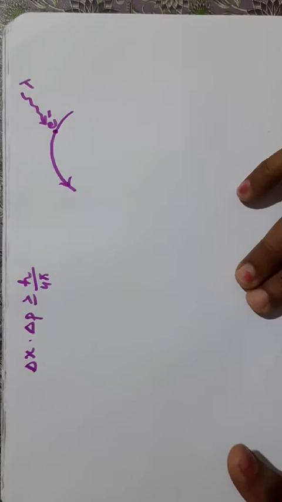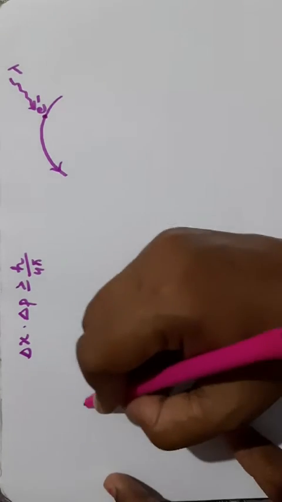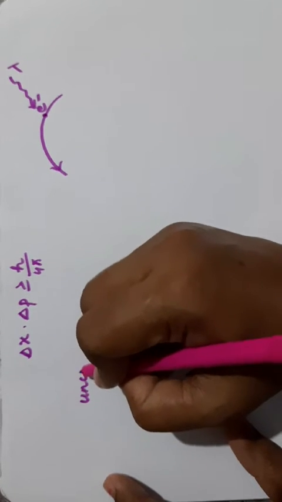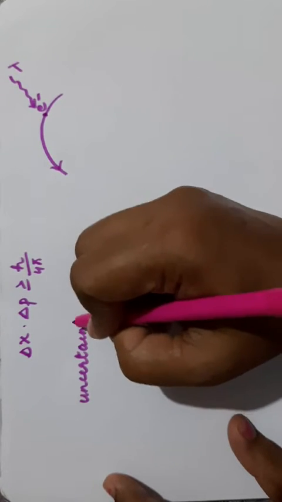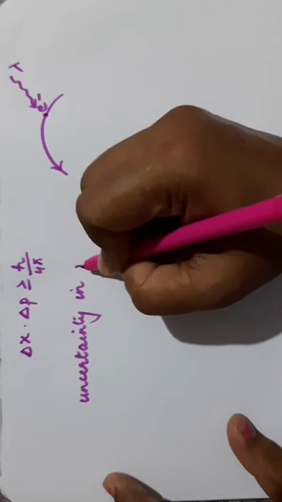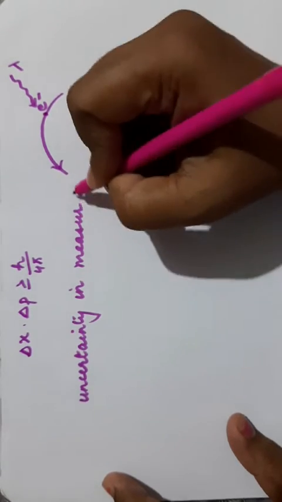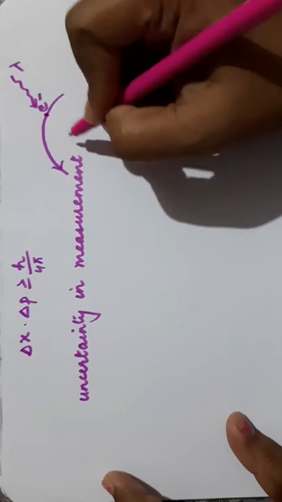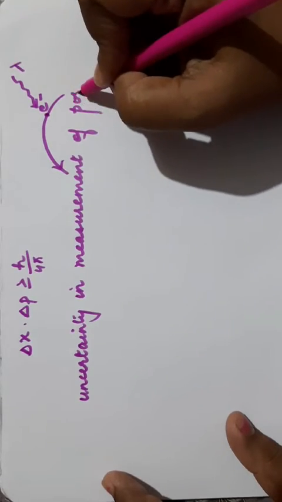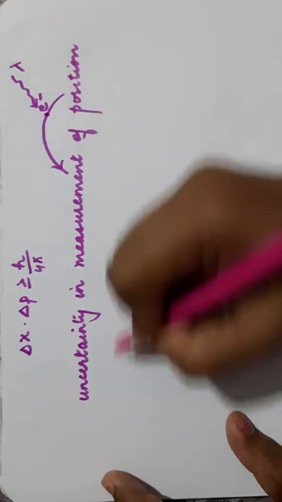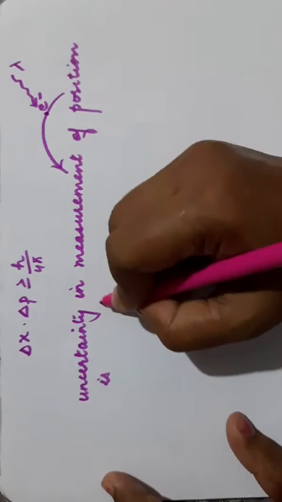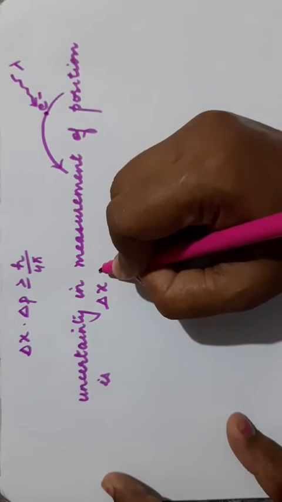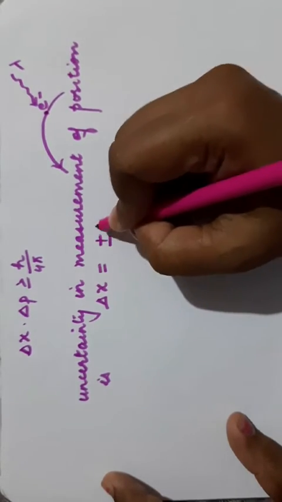Then, according to a law of optics, the uncertainty in measurement of position, that is delta x, is equal to plus minus lambda.